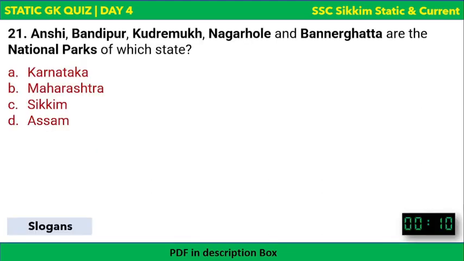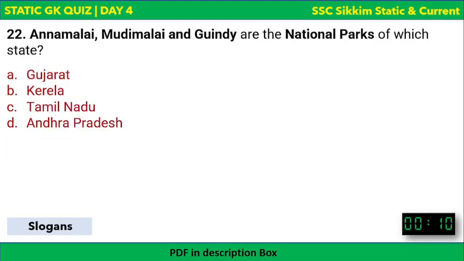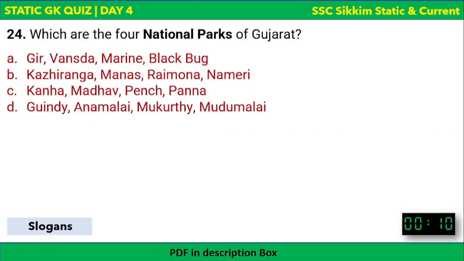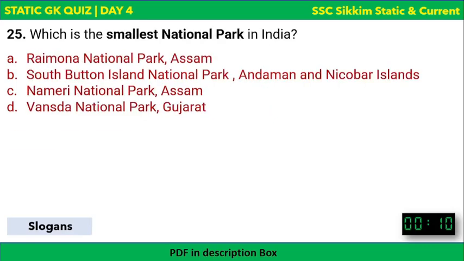So coming to national parks, Ansi, Bandipur, Kudremukh, Nagarhole and Bannerghatta are the national parks of Karnataka. And then we learned that Annamalai, Mudumalai and Gwendi are Tamil Nadu's national parks. There are a total of 106 national parks in India. The 4 national parks of Gujarat are Gir, Vansda, Marine and Blackbuck. And in the end, we learned that the smallest national park is South Button Island in Andaman and Nicobar Islands.